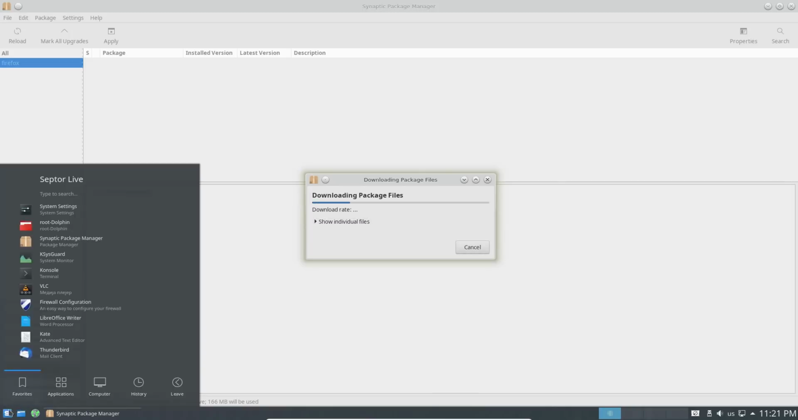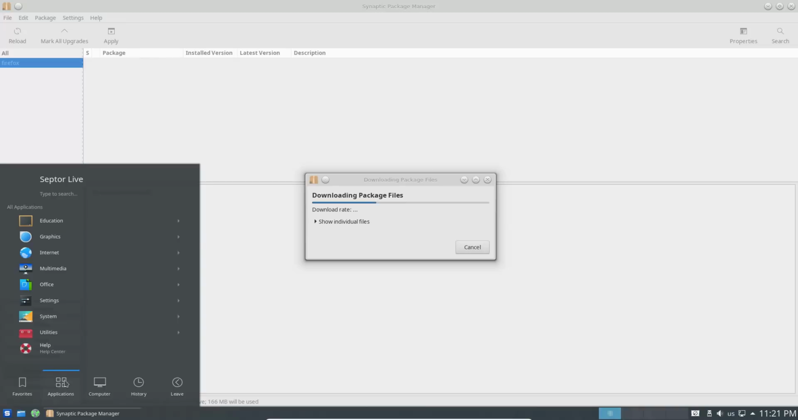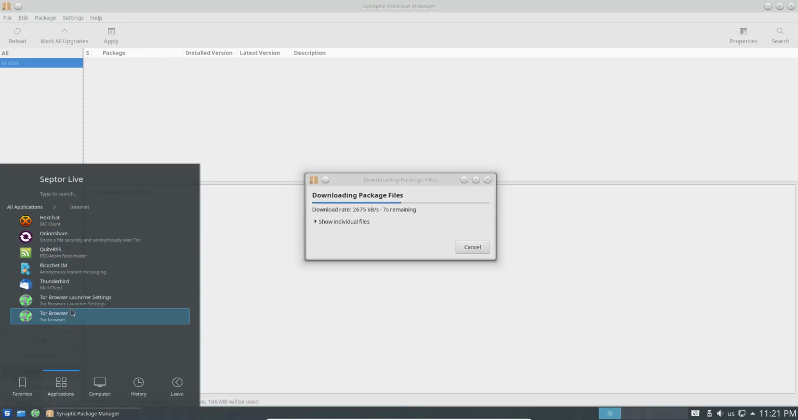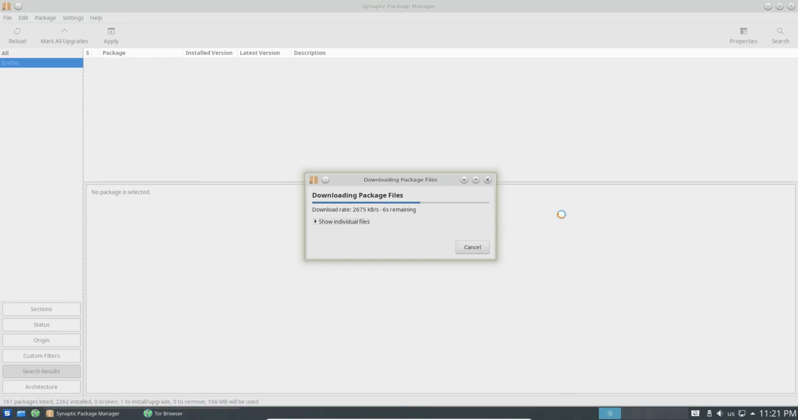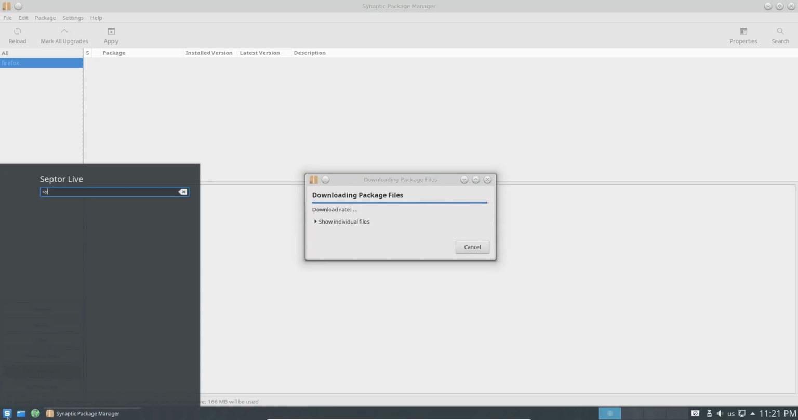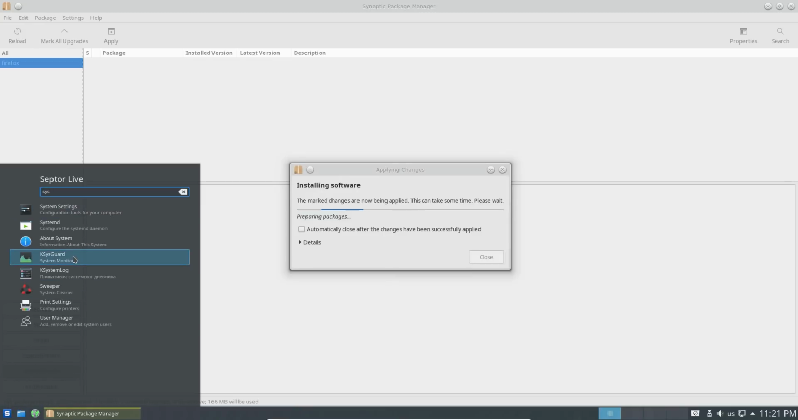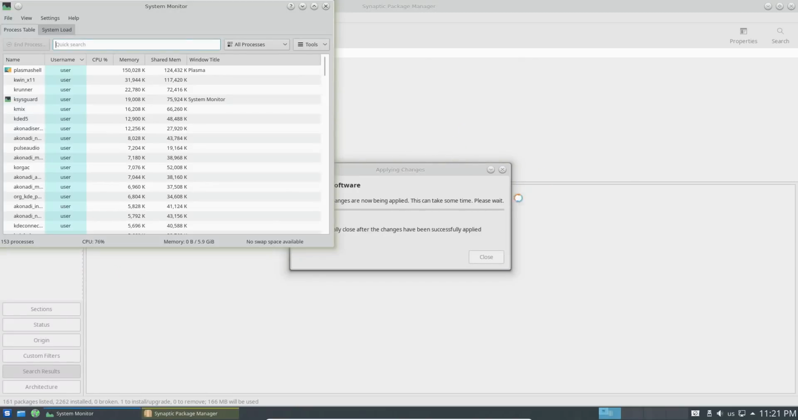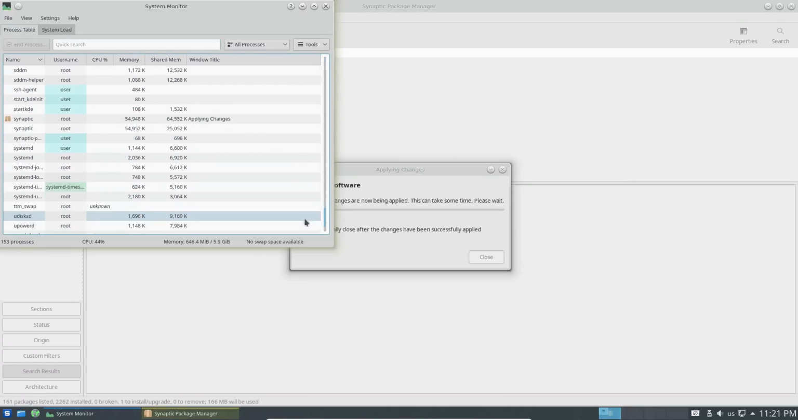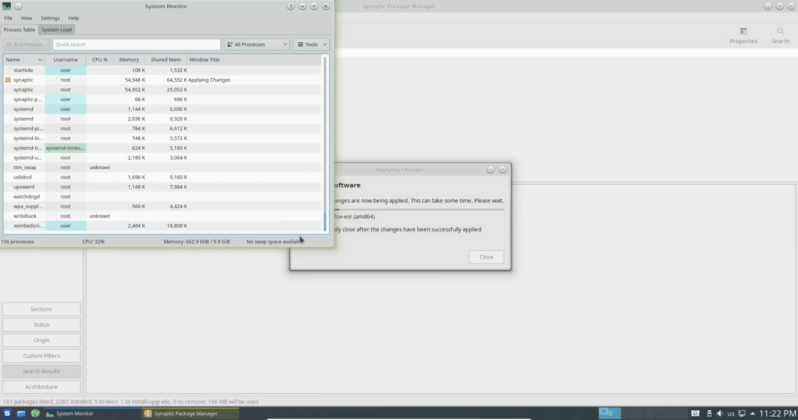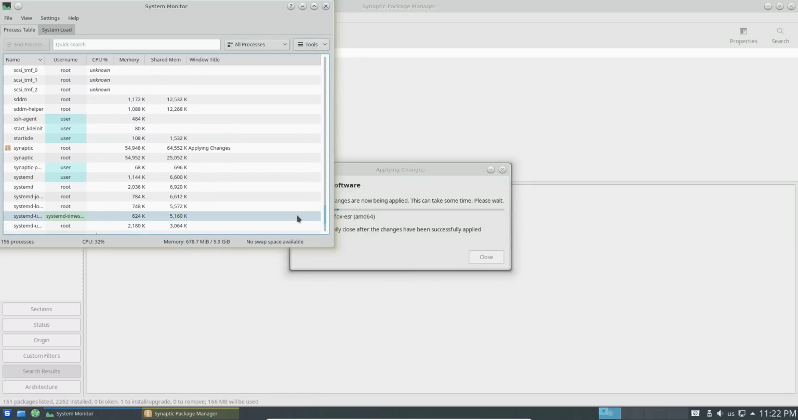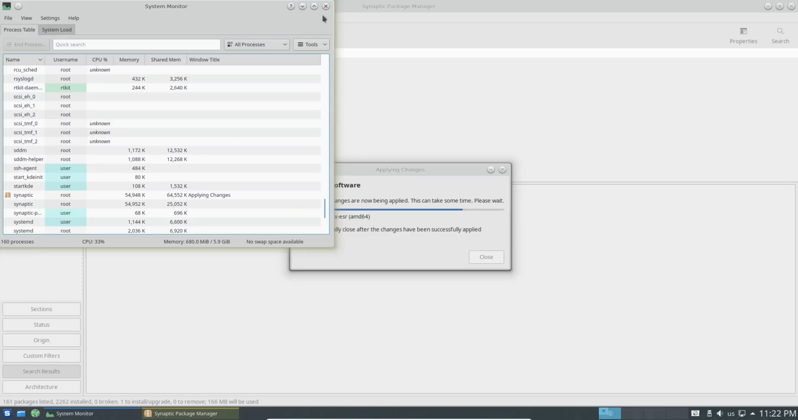I don't know where my Tor browser is. My Tor browser's gone MIA. It's out of here. There it is. We got the bouncy again, and it just kind of disappears. I don't know what it's doing. Let's look at the system monitor and see if Tor's running. No, I don't see Tor running, so it's simply not working.